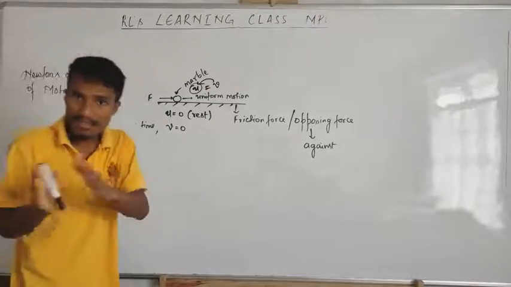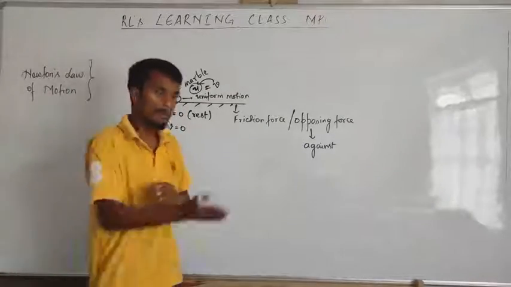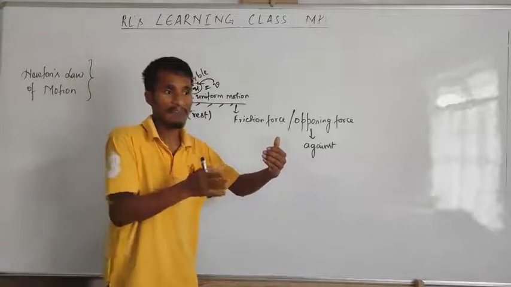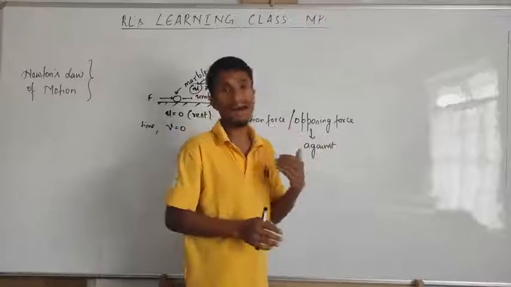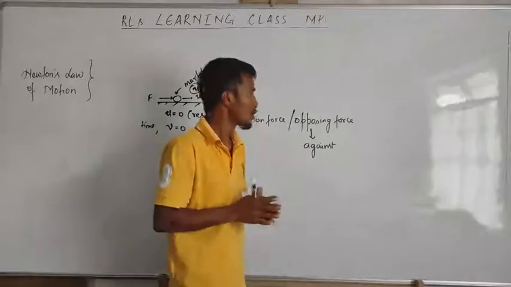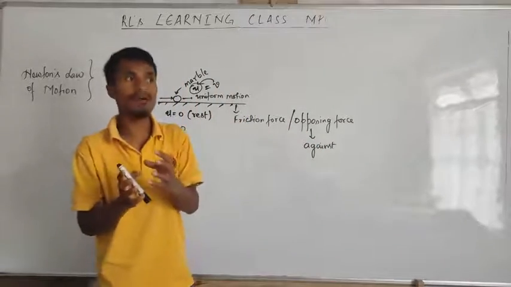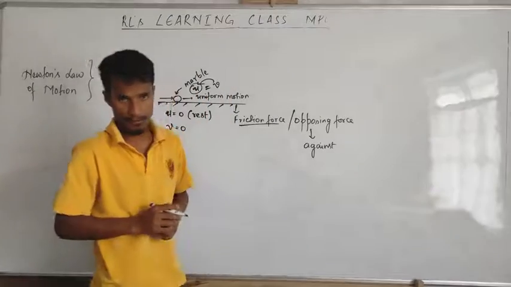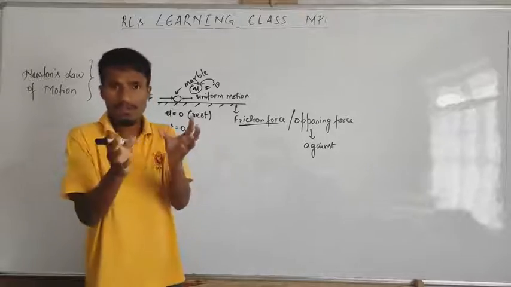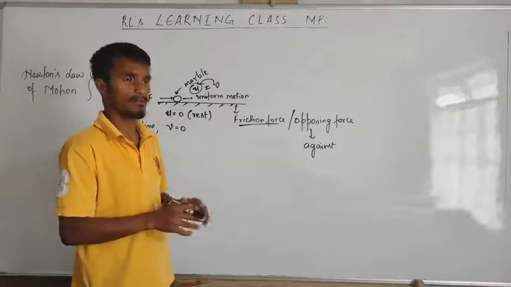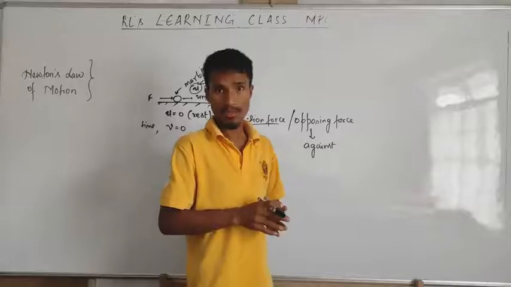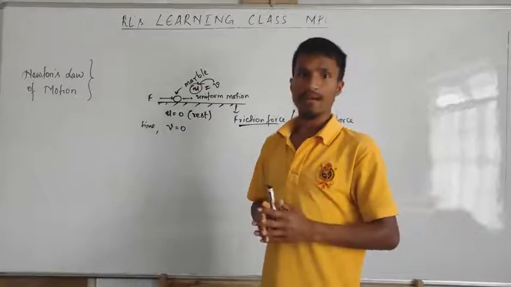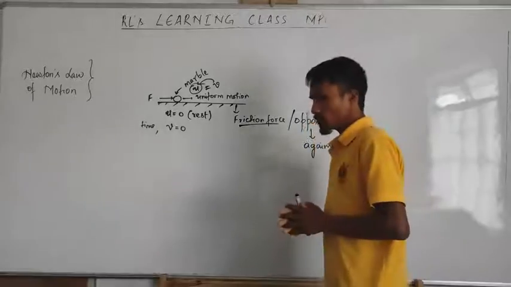But in reality that does not happen. Once you roll a marble, initially it rolls very fast, but after some time the speed of that marble is decreasing. Why? What makes the moving object slow is the friction force. The friction caused by the air, in most cases we neglect it for normal speed. But for very high speed, we cannot ignore the friction of the air.